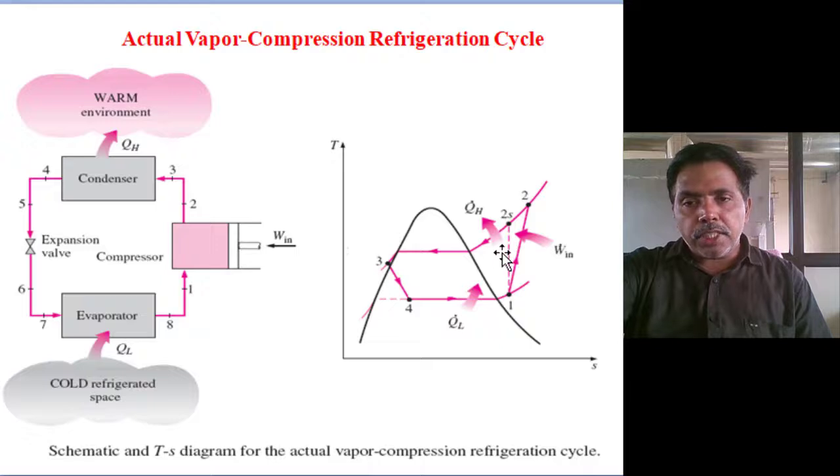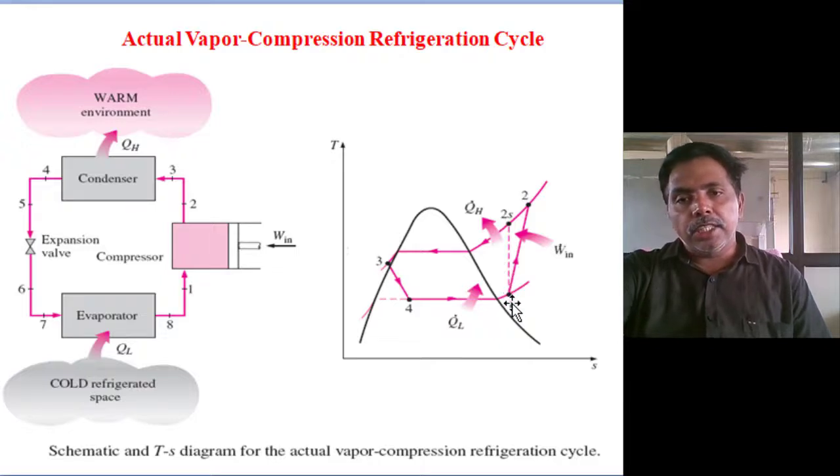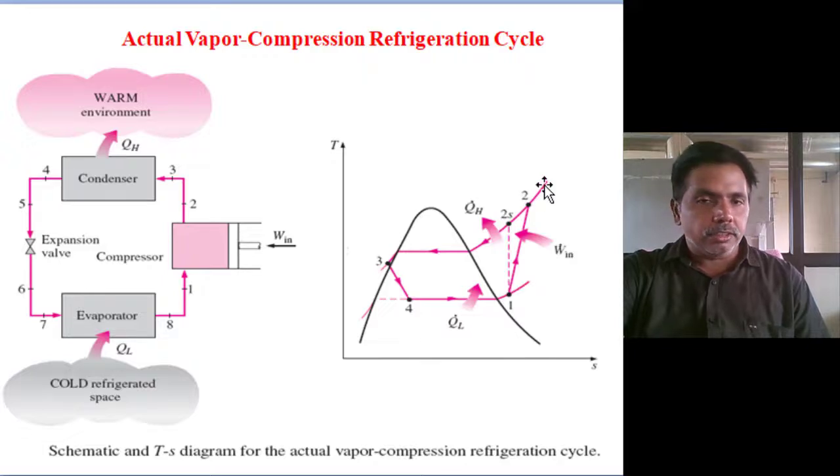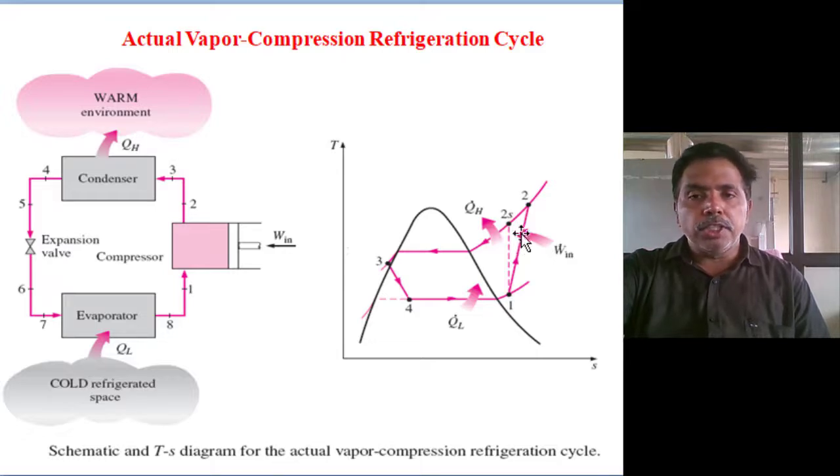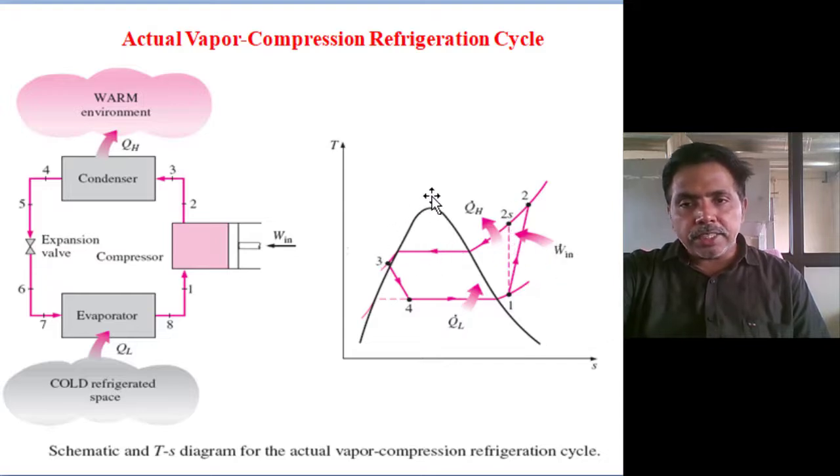Heat rejection in the compressor means the requirement of compression work input is increasing. In a practical case, the requirement of compression work input increases. The heat absorbed at the evaporator plus the work input, we are rejecting at the condenser.